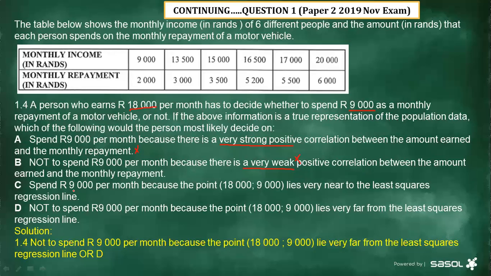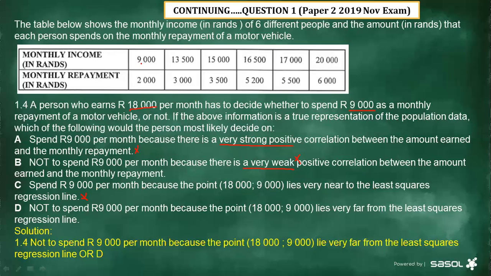And then C, spend 9,000 per month because the point, which is 18,000 is to 9,000, lies very near to the least square regression line, which is false. This one, 18,000 is to 9,000, we can call it an outlier. It's very far from that line, right?